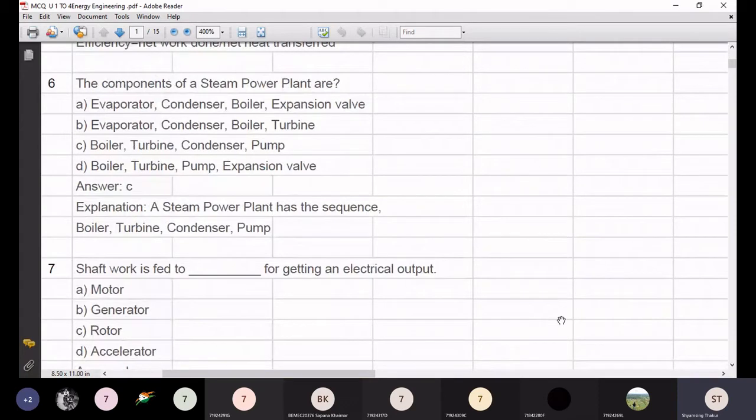The shaft is fed to what for getting electrical output? Is it a motor, a generator, a rotor, or an accelerator? Think on it. Do a Google search.